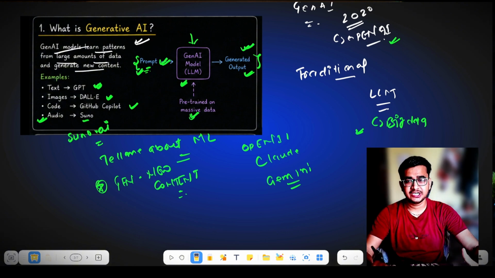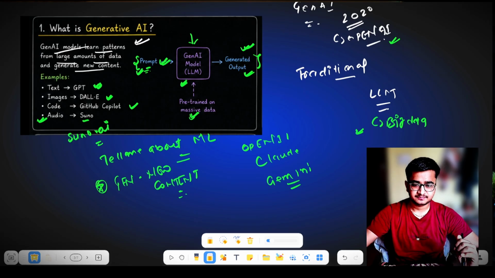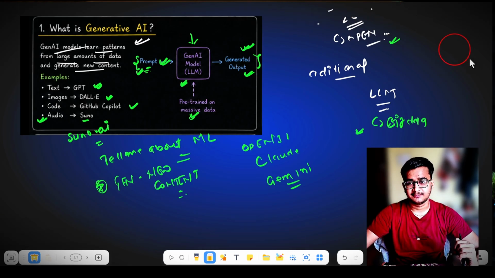But when does generative AI run into limitations? Let's take an example of an educational institute. Let me erase this first. Okay, so let's take an example of an educational institute.